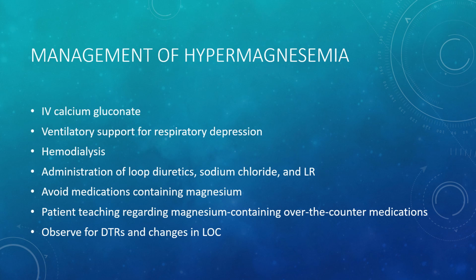If the kidneys are damaged and that's what's causing the hypermagnesemia, we may need to do dialysis to remove the excess magnesium. If kidneys are functioning, we can give loop diuretics to make the person urinate out the magnesium. We need to avoid medications that contain magnesium and teach the patient to limit their magnesium-containing foods and over-the-counter medications. In addition, we have to monitor the patient for changes in level of consciousness, breathing, and deep tendon reflexes.